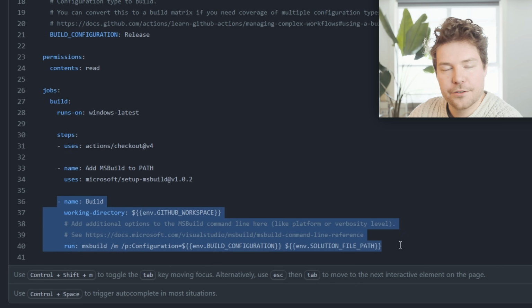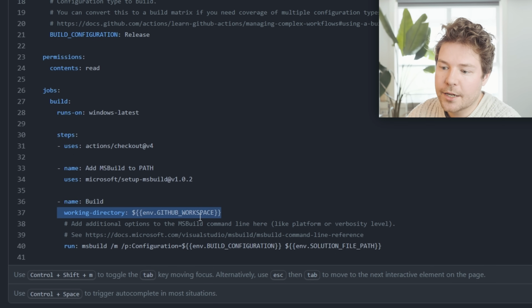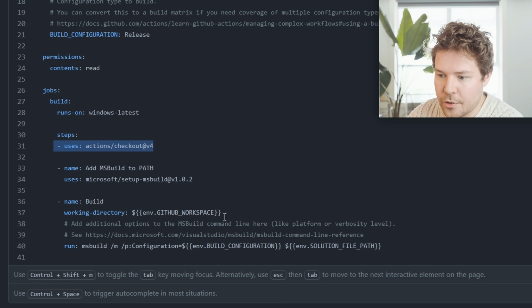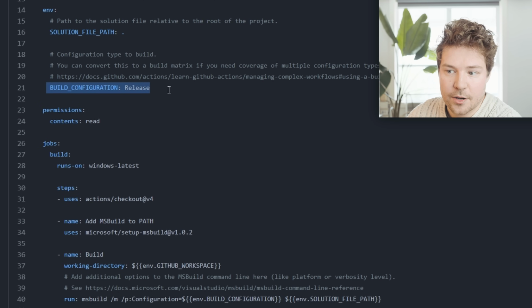And then the other critical thing that it does for us is you can see that it runs MS Build in the working directory, which is basically where it checked out the code to. So this is that directory that you checked the code out to, and it will build whatever build configuration you specified over here and whatever solution file path you specified over here. So this was a really, really good starting point.